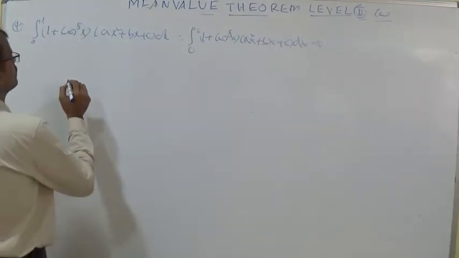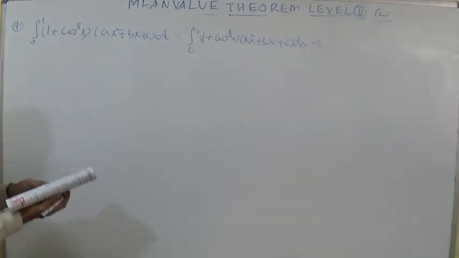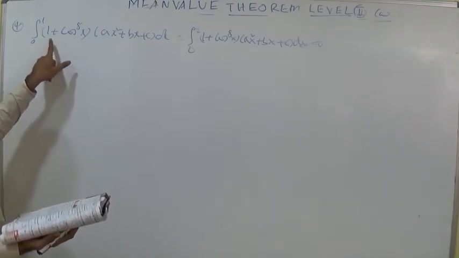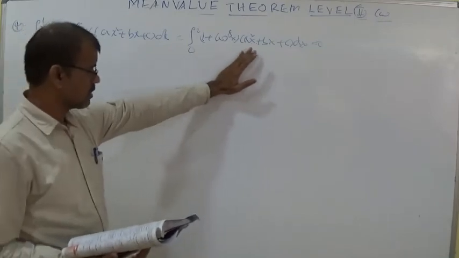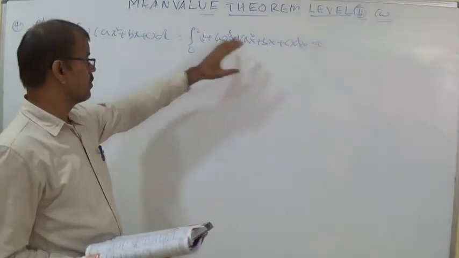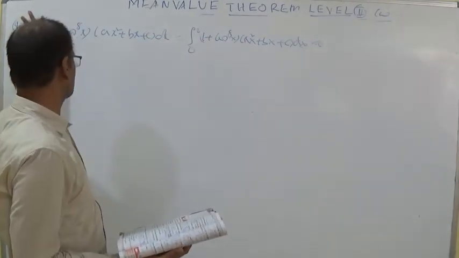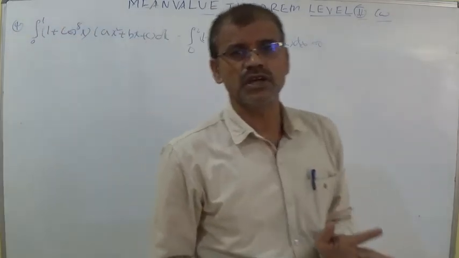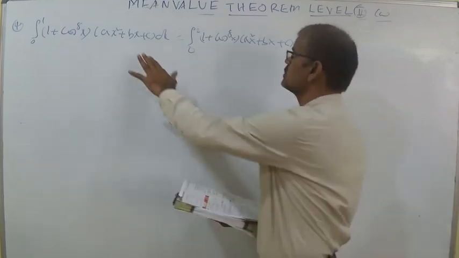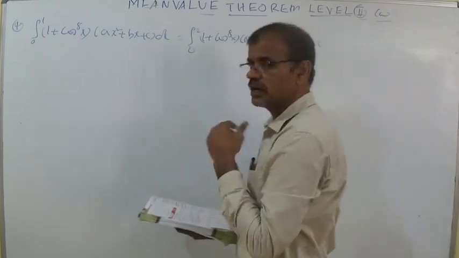Now try to understand that here 1 plus cos power 8x, ax square plus bx plus c function is the same. Here also the ax square plus bx plus c function is the same. But he changed the limits, 0 to 1 here and 0 to 2 here. Whenever he changes the limits, no problem. This is 0, this is 0. Both separately given as 0.